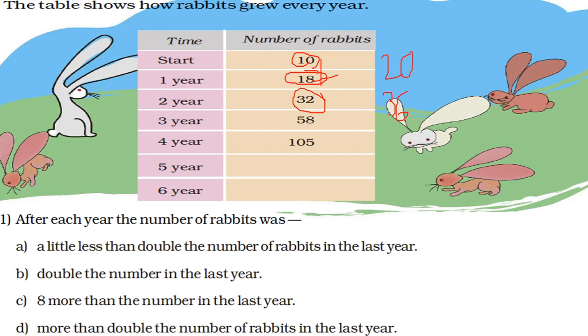Okay. That means we can conclude that the number of rabbits was a little less than double. So double is 20, a little less 18, double is 36, a little less 32. So what will be the option? Put a tick mark. A little less than double the number of rabbits in the last year.